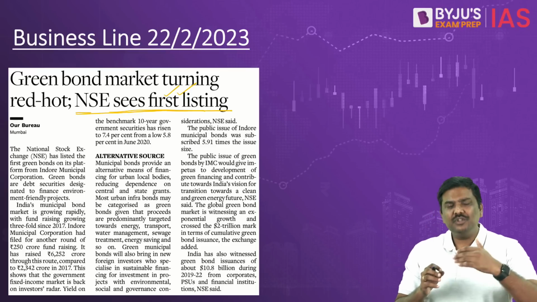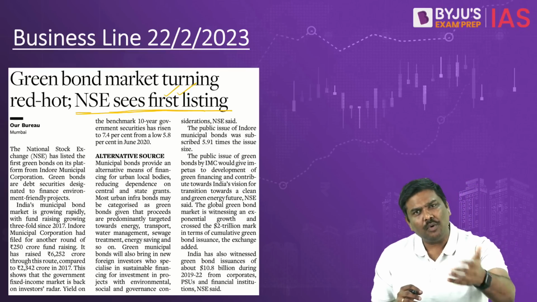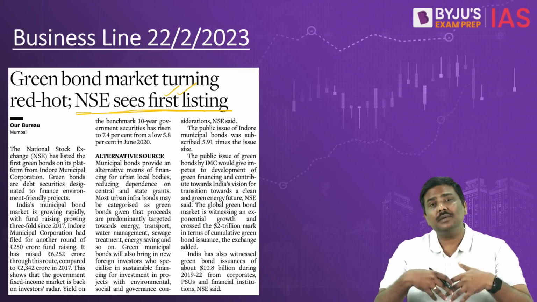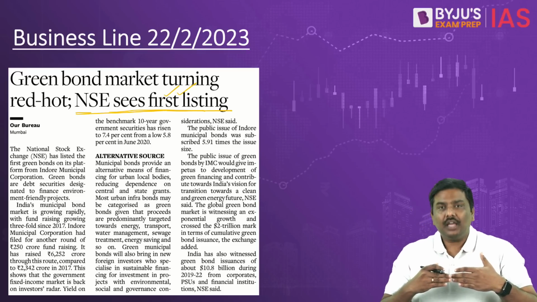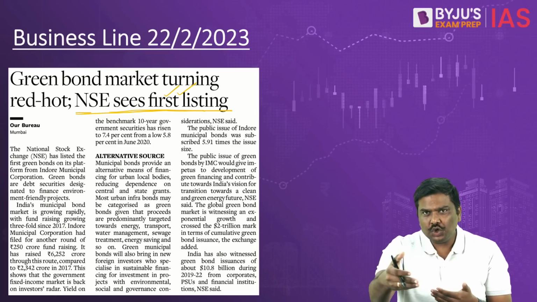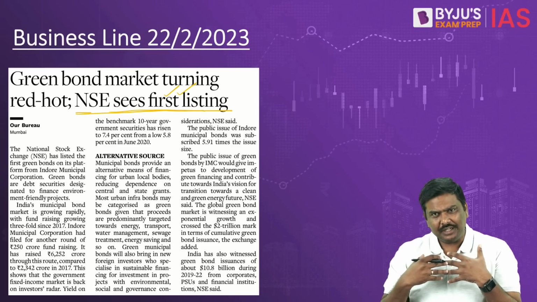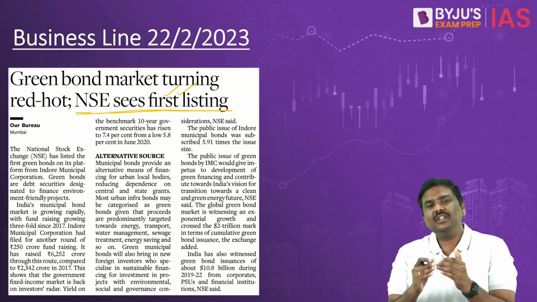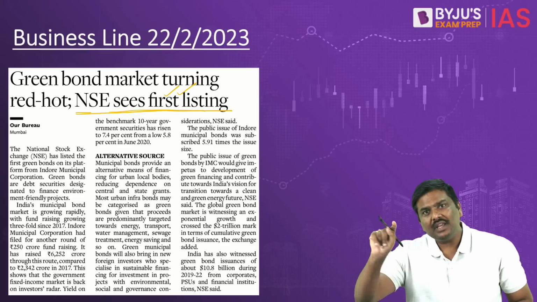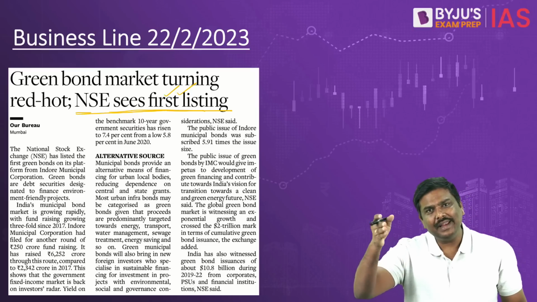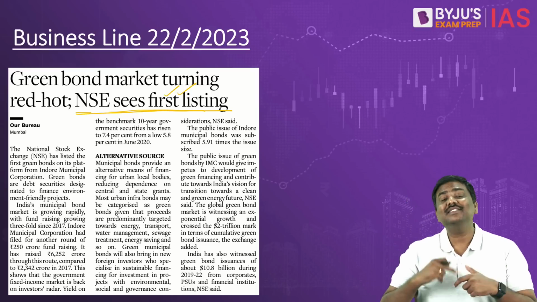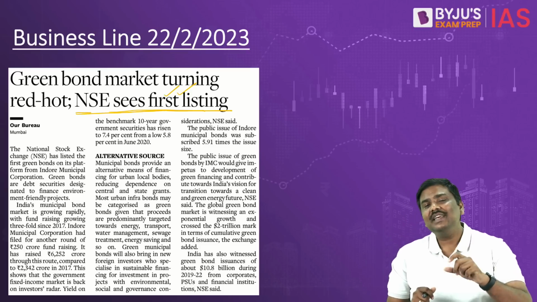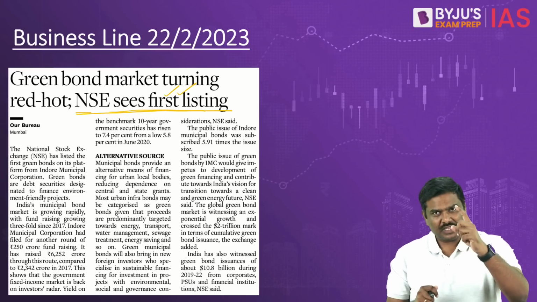Simple. A municipality will issue a bond and borrow money. Either you call it a debenture or a bond, basically the concept remains the same. The issuer will issue and borrow money from the market. It could be you, it could be me, it could be anybody. And after the maturity period is over, the amount is repaid and annually certain interest or coupon is paid. And that's the precise reason whenever you come across the term bond, we'll simply say these are debt instruments. That's point number one.